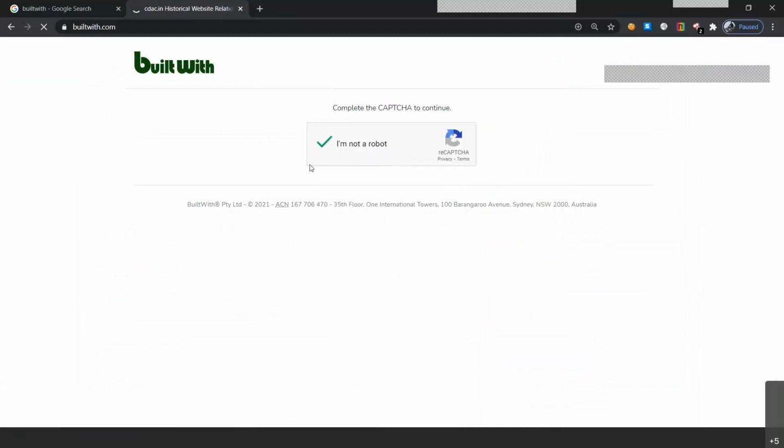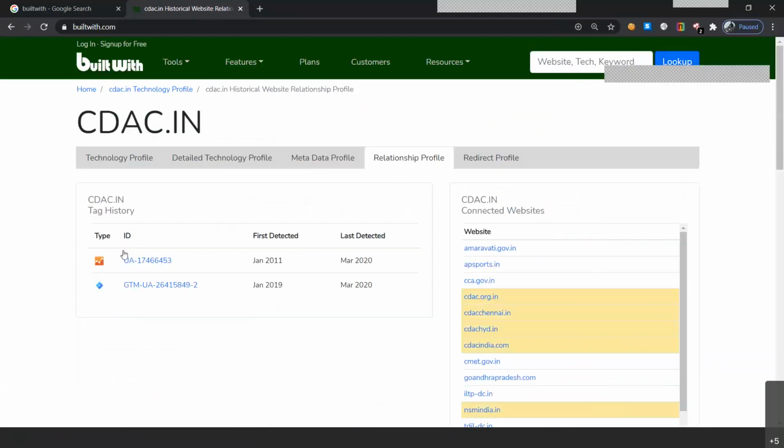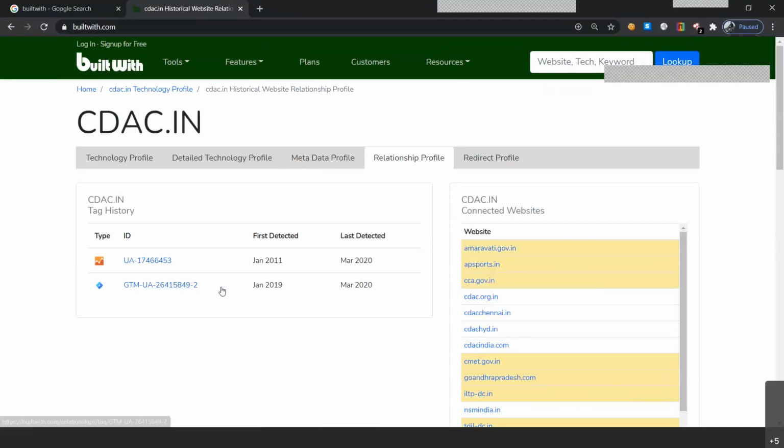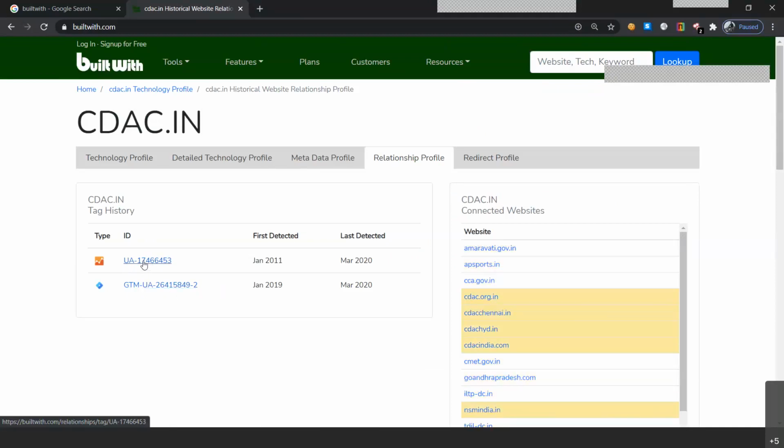So the relationship profile will tell us about the Google Tag Manager, the tag IDs. So this is the ID of Google Tag Manager. This is the GTM one. So it tells us when it was detected and whichever websites are connected to it. So they have the ctag.org.in, ctag Chennai, ctag Hyderabad, ctag India, and nsmindia.in. It was detected in Jan 2011. Last detected was the updation March 2020. So it tells us some of the information.